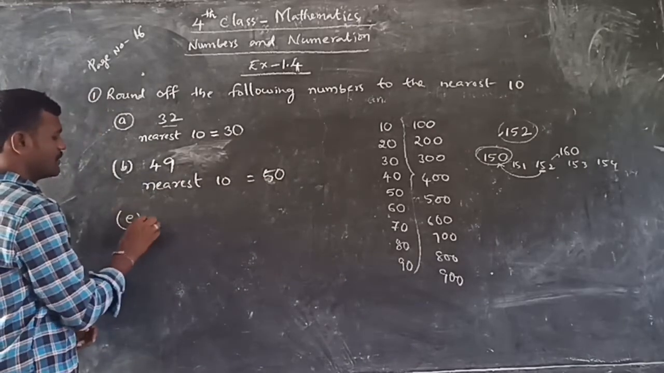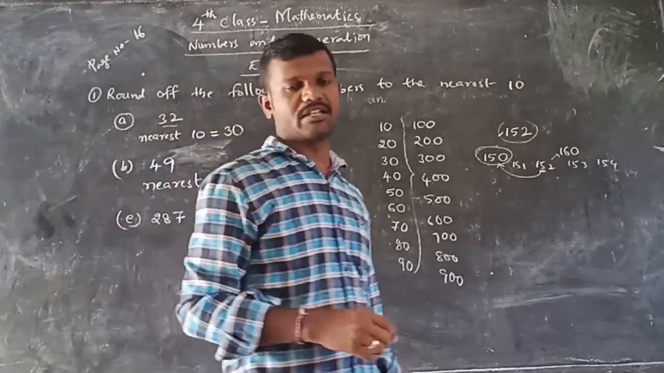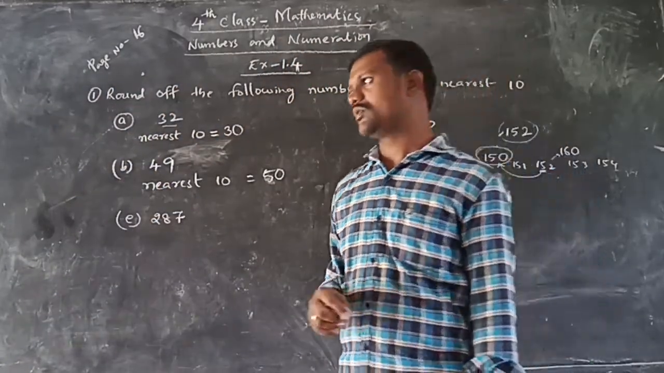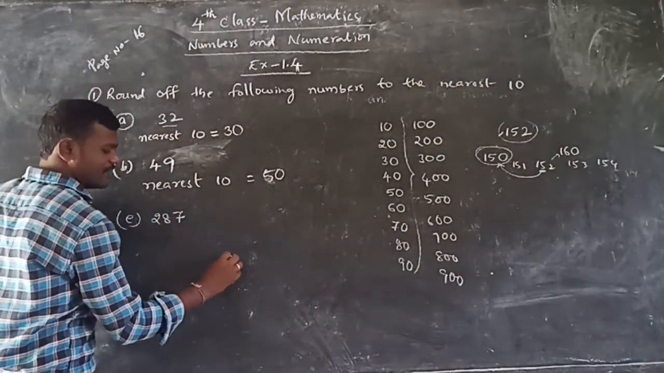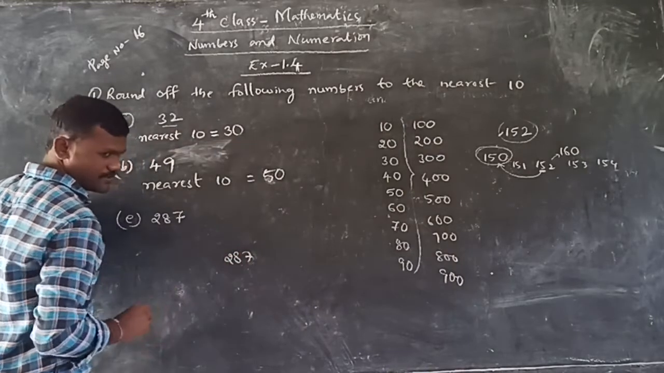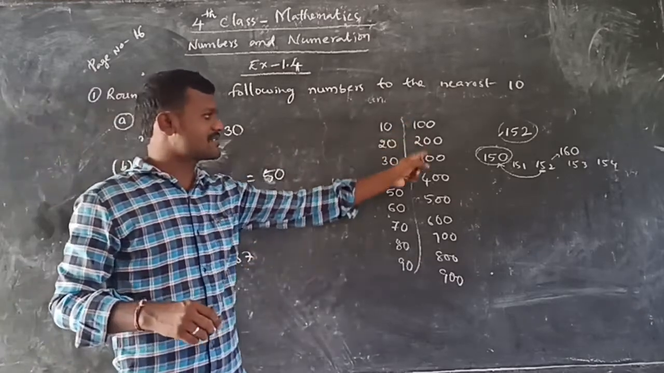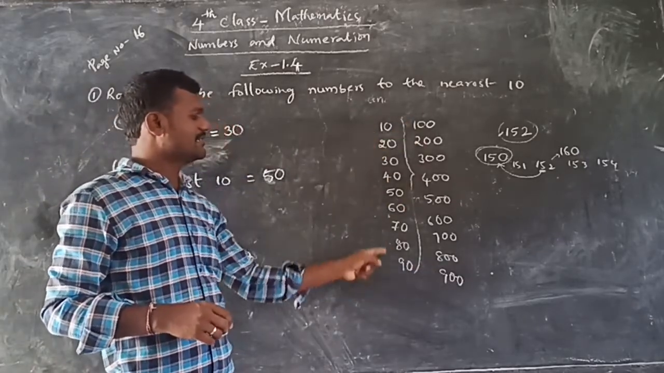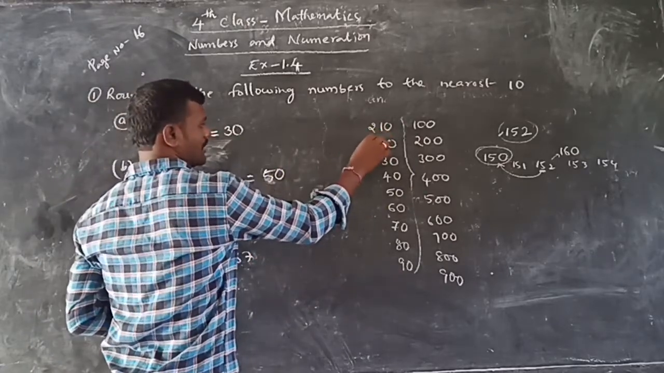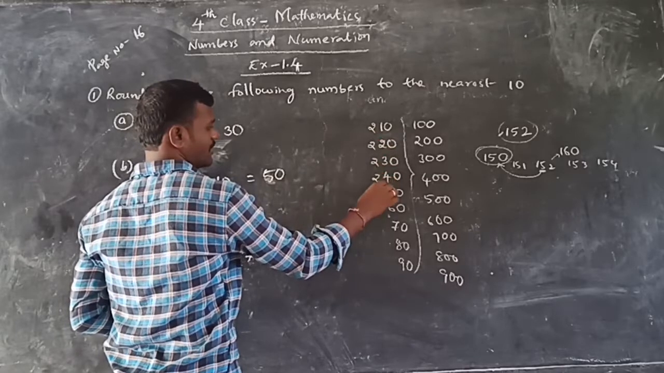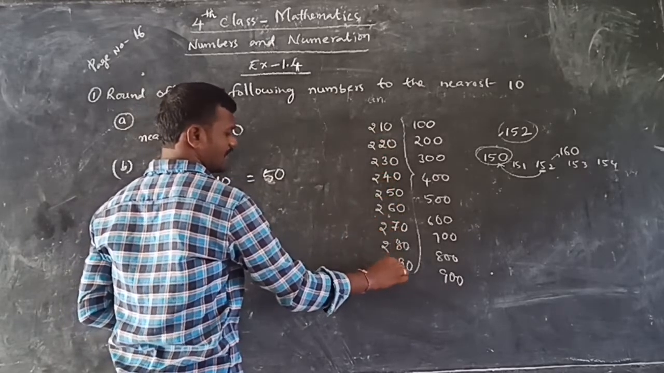One problem, E, is there. What is that E? 287. What is the nearest 10 to 287? First, 287 is between which tens? I said 200, 300, those are hundreds, nearest hundreds. If we write the tens, they are in the 200s. That's why 210, 220, 230, 240, 250, 260, 270, 280, 290.